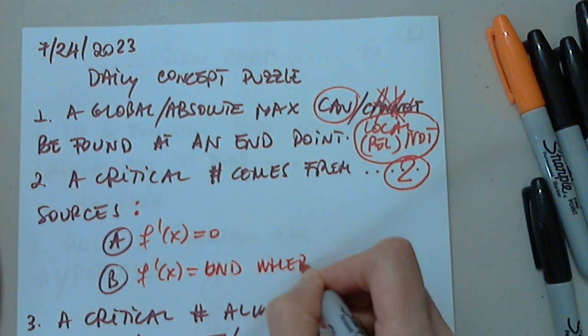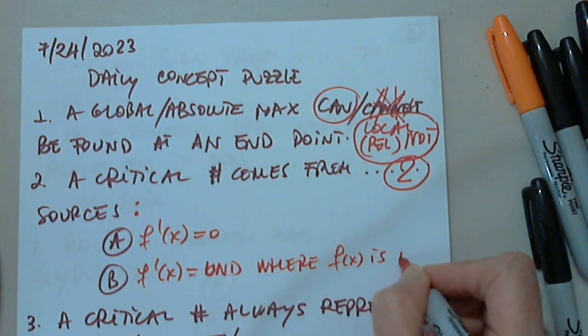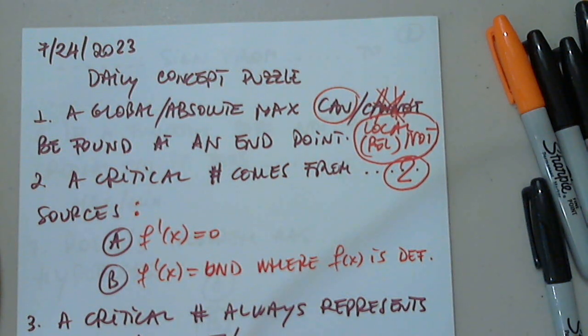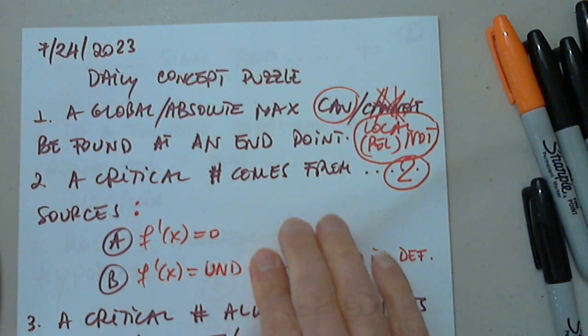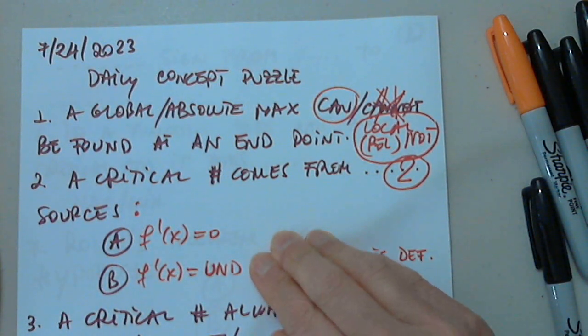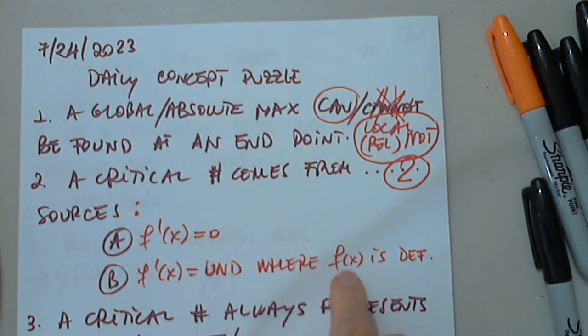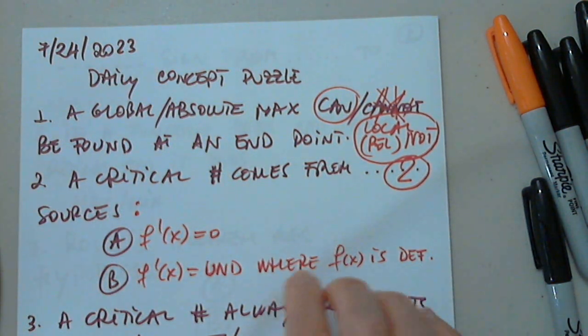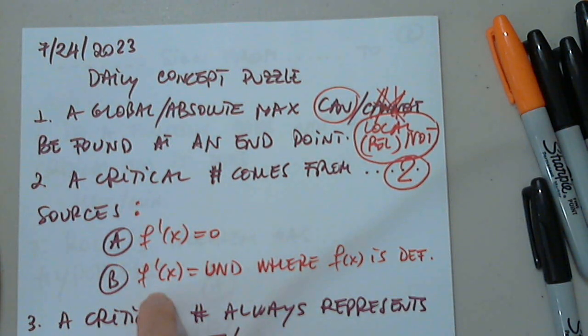Where f of x is defined. I'm just re-emphasizing, it's not sufficient to say that f prime is undefined. We have to say that f prime is undefined where f of x is defined. Because if f of x is undefined and the derivative is undefined, then that's not a critical number. But if f prime is undefined where f of x is defined, that is a critical number.